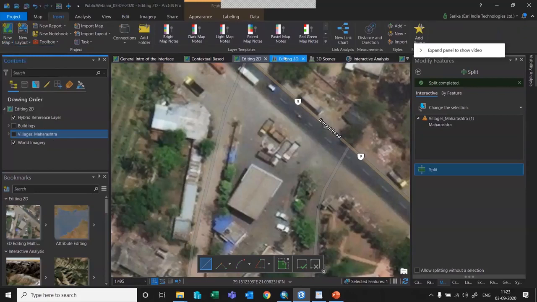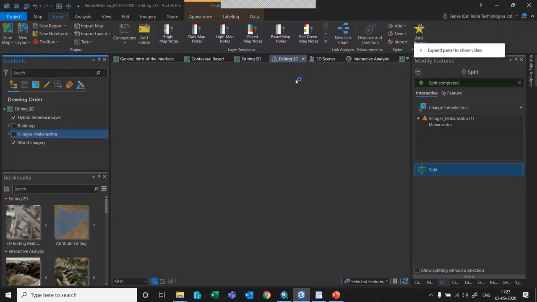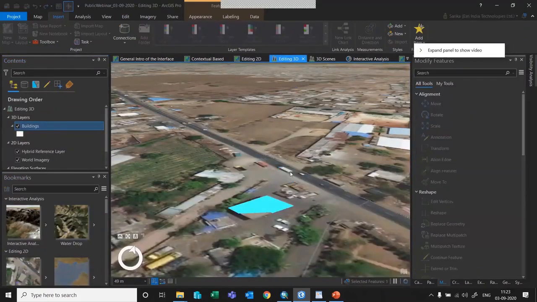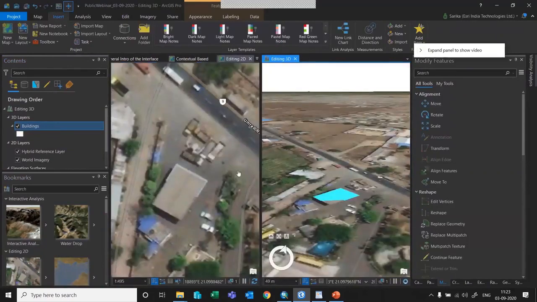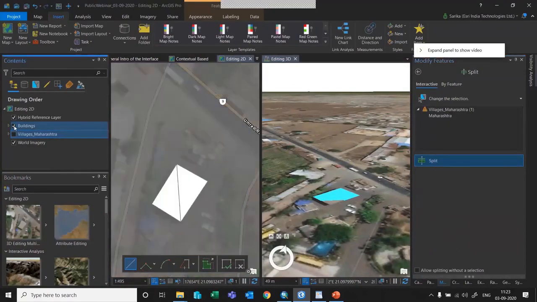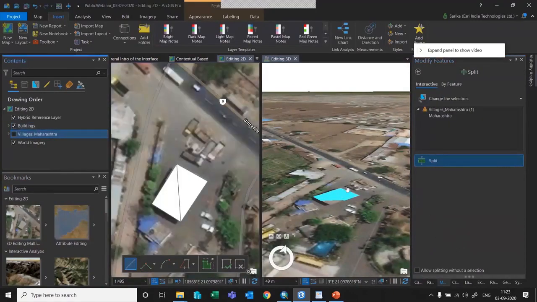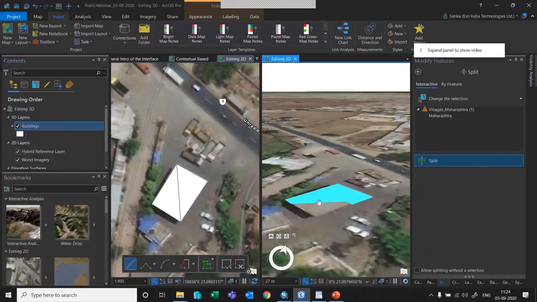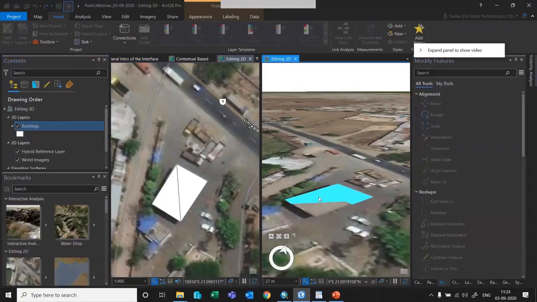As of now, I have already created one, so I'll just dock this. Since I want to view 2D and 3D simultaneously, I'm docking the windows side by side, and I'll enable the 3D layers, so the buildings. As you can see, we have enabled the 3D layer, and this is the polygon that I want to use to create a building.